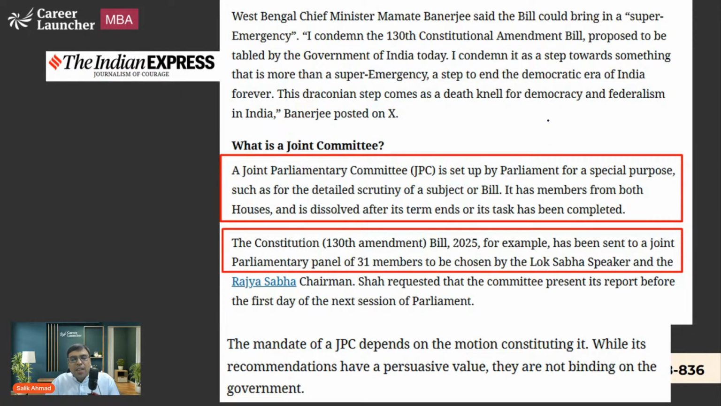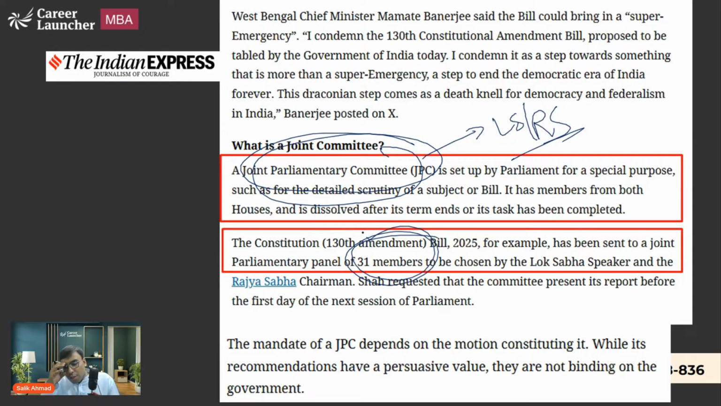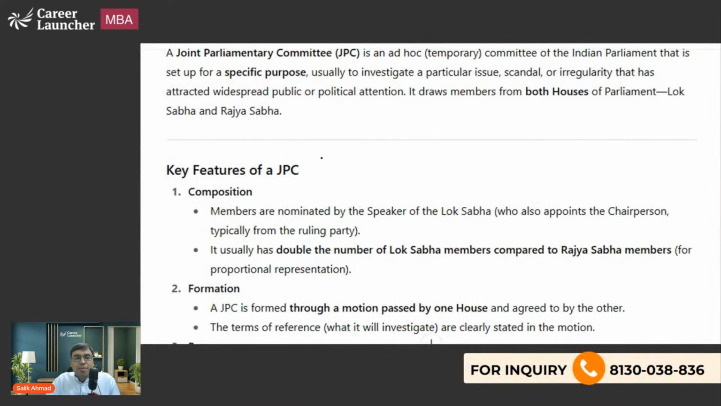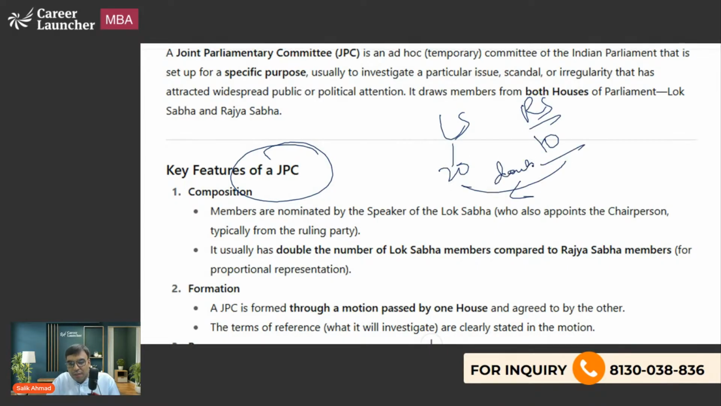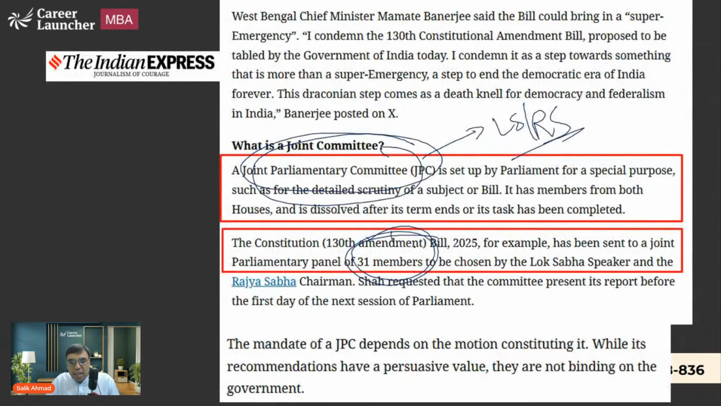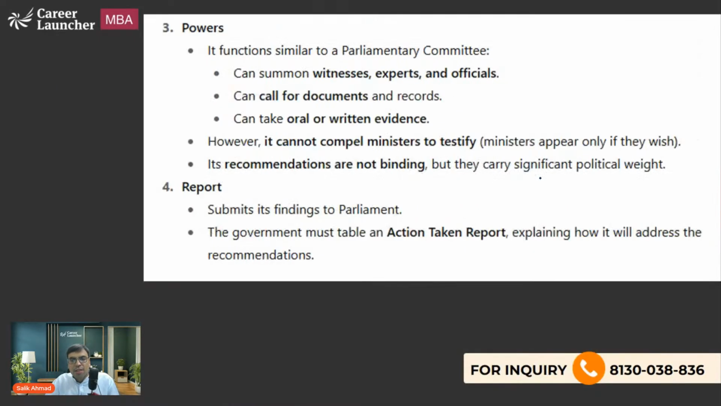Now the bill has been sent to a Joint Parliamentary Committee, which comprises members from Lok Sabha as well as Rajya Sabha. It has 31 members. Generally, it is like this: let's say there are 20 members from Lok Sabha, then in Rajya Sabha there will be 10 members. Generally, it's double. So there are roughly 31 members in this JPC, which will research and find out about this.